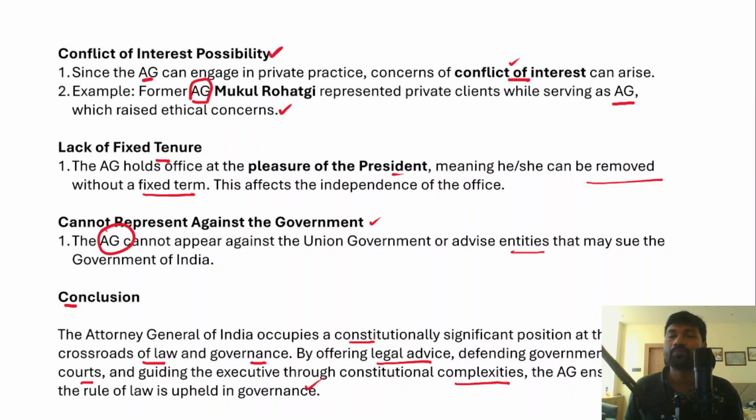Remember, I have told you that in the conclusion of this answer, you have to write the significance and importance of the Office of Attorney General of India, and make sure that the conclusion is positive and optimistic in nature, so that it can leave the examiner with the best impression about your answer.